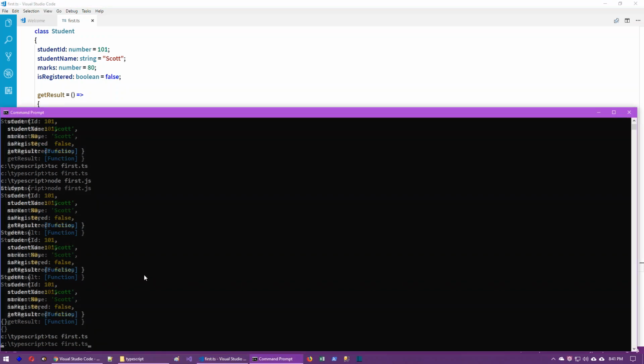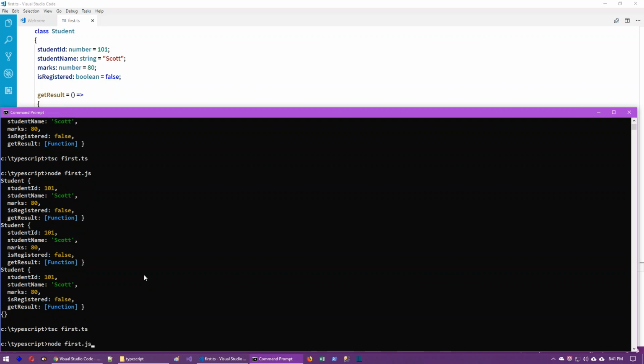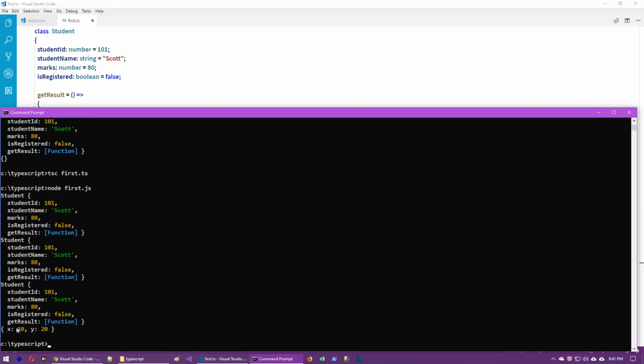So compile and run this. First tsc first.ts, next node first.js to execute this. Now you can see an object which is 100% independent. It doesn't follow any predefined model or anything. It doesn't follow any class. So it can have any number of properties, methods, whatever it wishes.